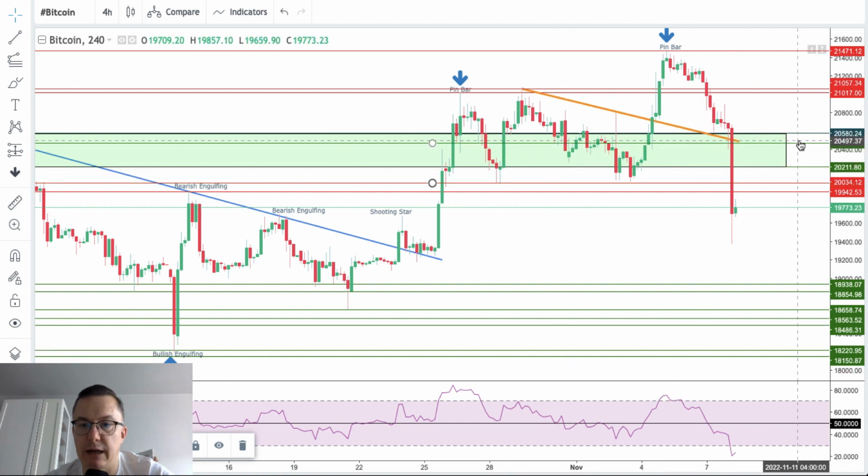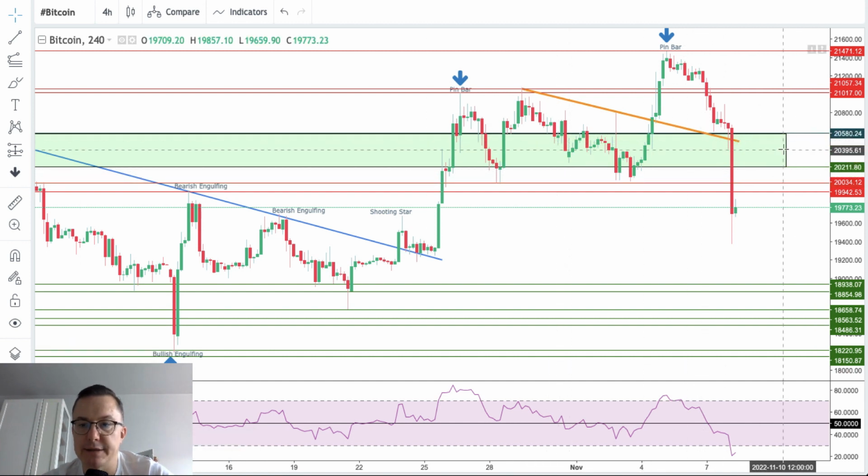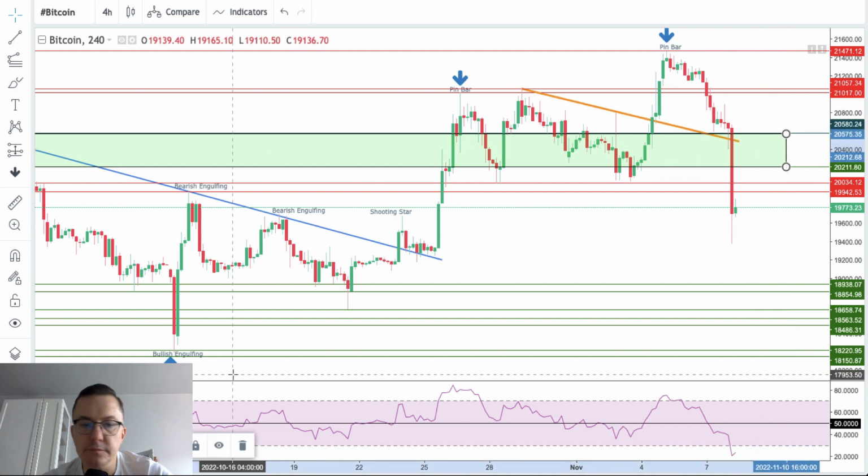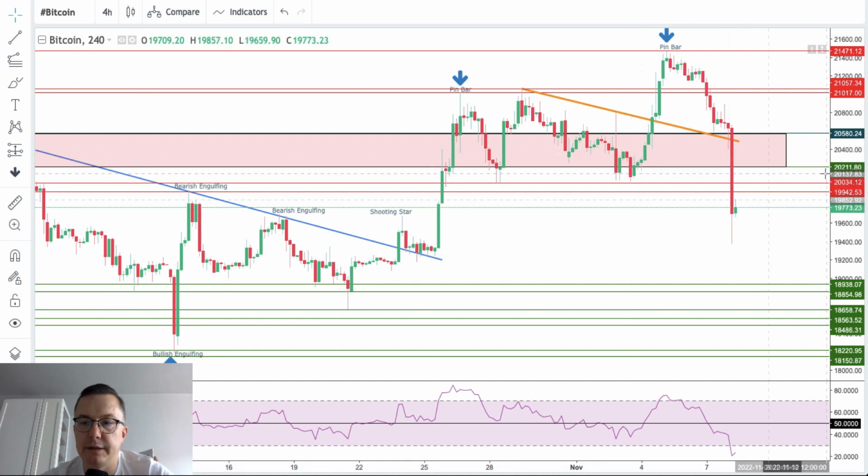Of course, right now this zone here is the supply zone, so this is it. The zone is completely changed right now, and it will act as the supply zone. 20,211, 20,580. This is the zone, and this is the pink rectangle supply zone for the bears.